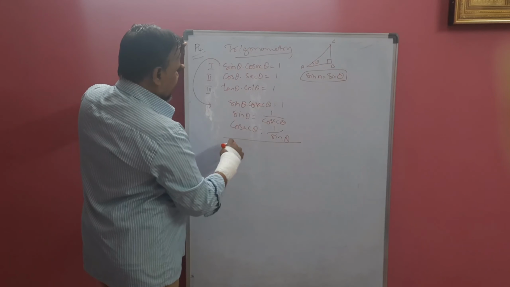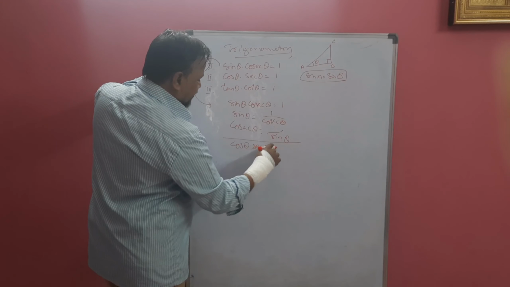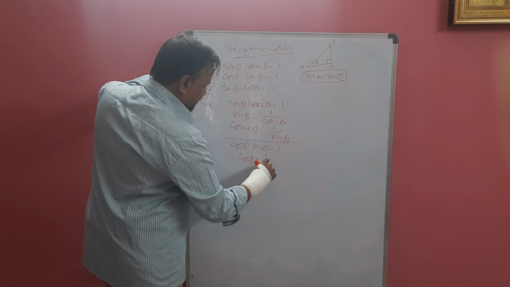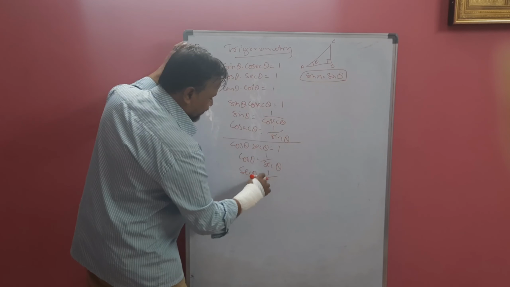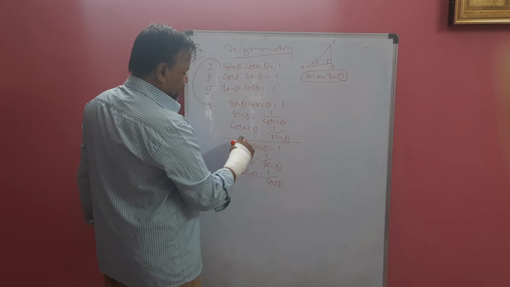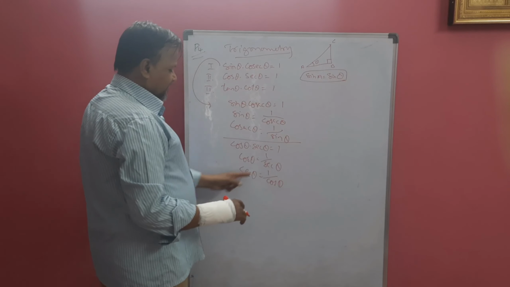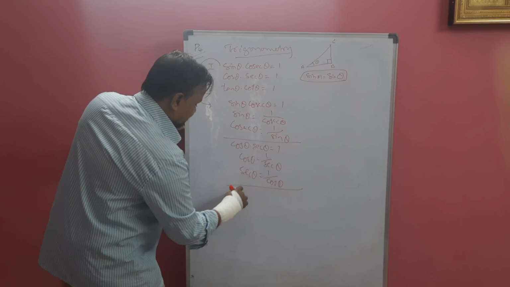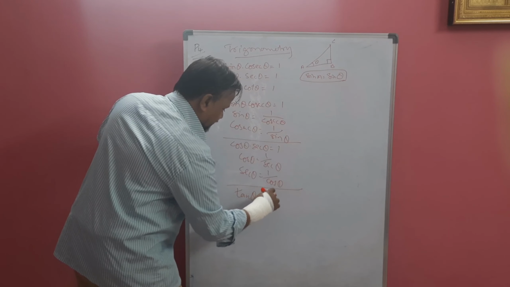Easily you can make them. Here cos theta into sec theta is 1. Cos theta is what? 1 by sec theta. Sec theta is what? 1 by cos theta. Just move the term to the other side. This is in product form. When multiplied by 1 goes to the right side, it is in the denominator. And tan theta into cot theta is 1.